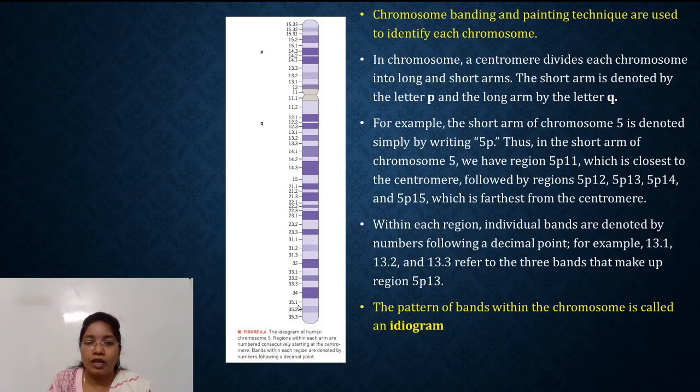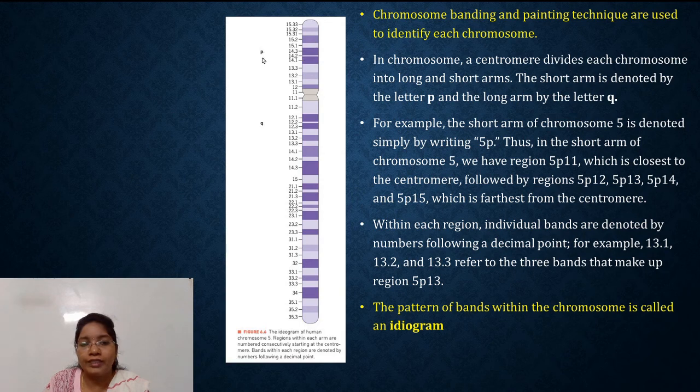Now this is an ideogram of human chromosome number 5. For identification of chromosomes, banding and painting techniques are used. For example, we know that in a typical chromosome, a centromere divides each chromosome into a long arm and a short arm.